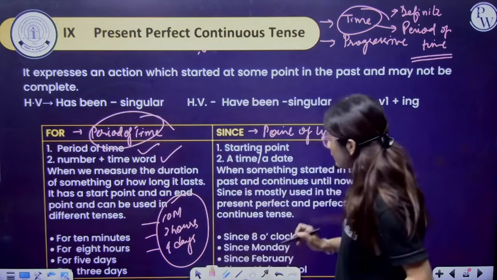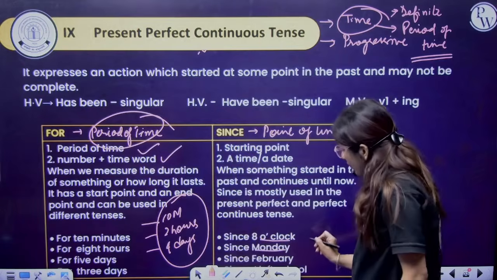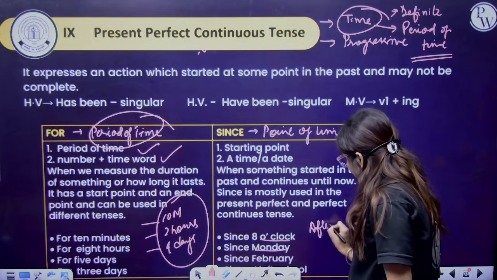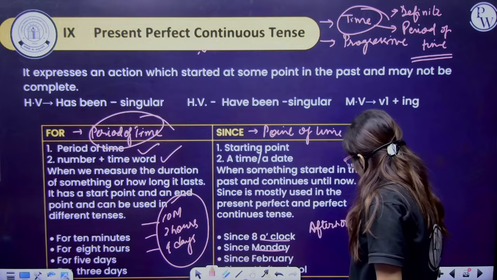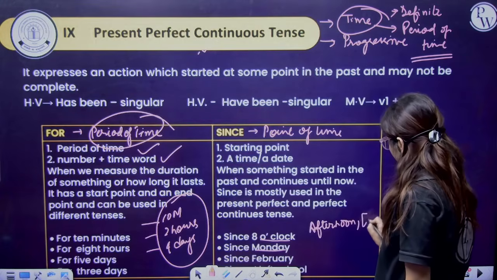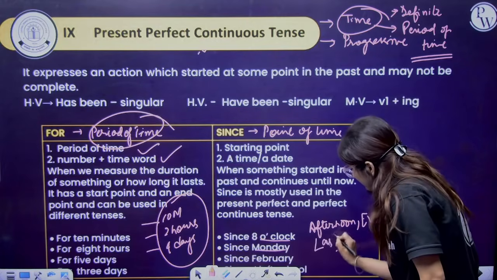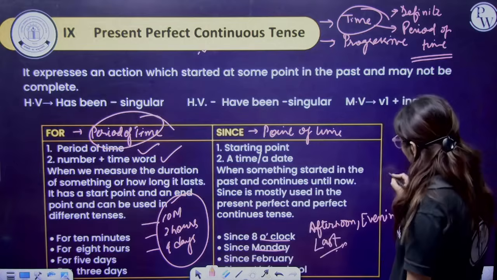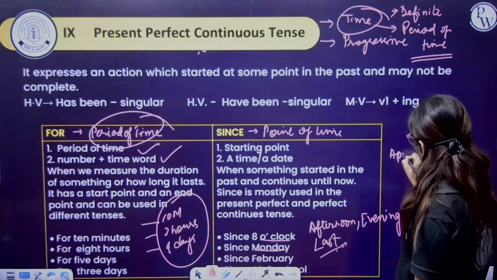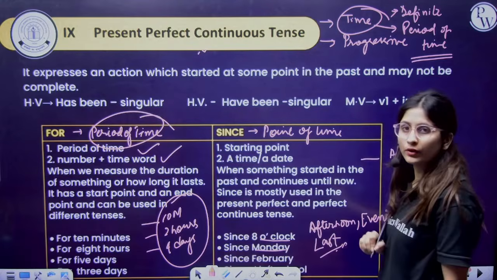If I'm talking about a point, that is 8 o'clock, Monday, afternoon, night, evening. If I'm talking about April, May, we have to use point of time.